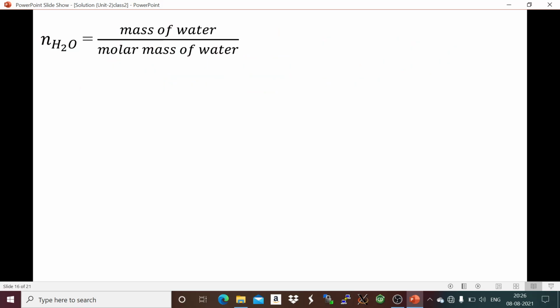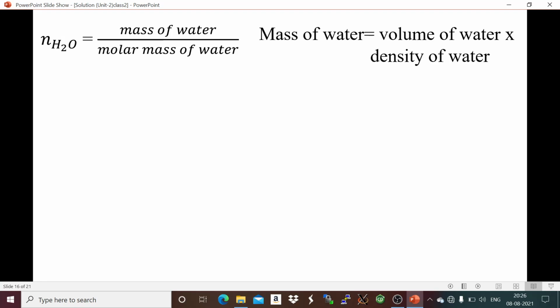So next, we have to find out the number of moles of nitrogen. To calculate this, we first have to find the number of moles of water. Number of moles of water is mass of water divided by molar mass of water, and the mass of water is volume of water times density of water. Volume of water, 1 liter, is given, and let us consider density is 1 gram per ml.